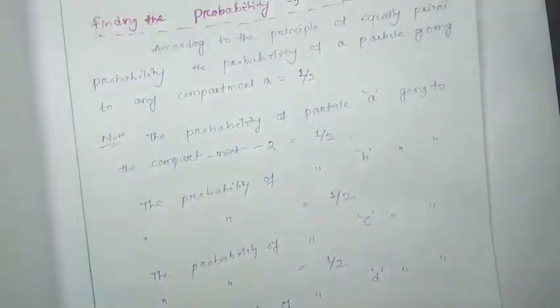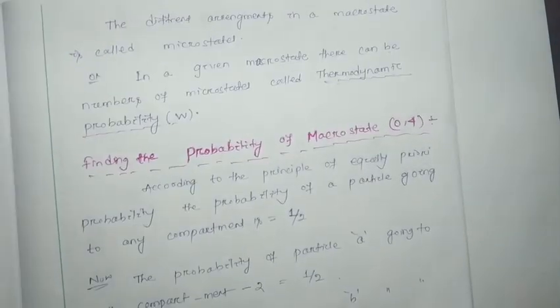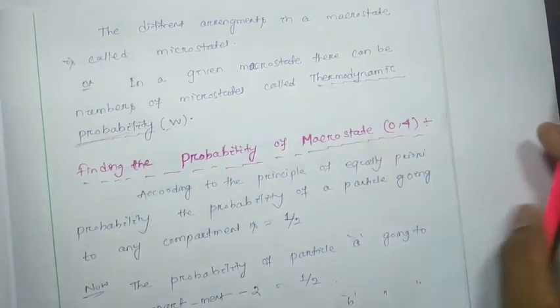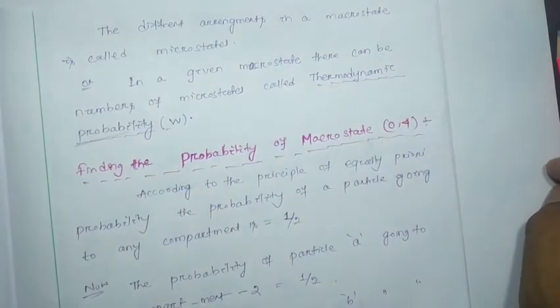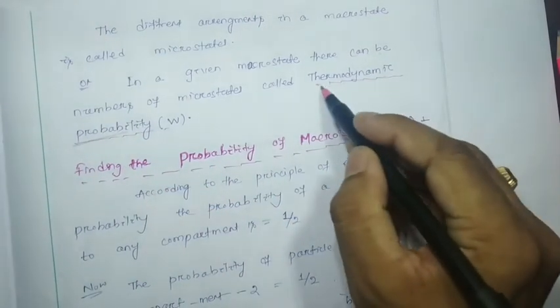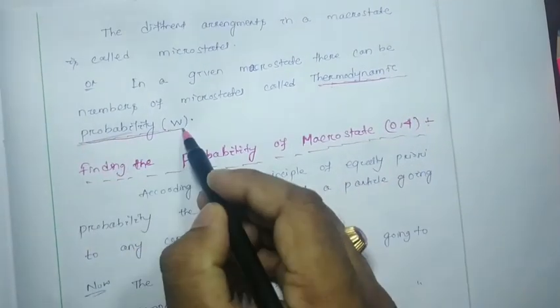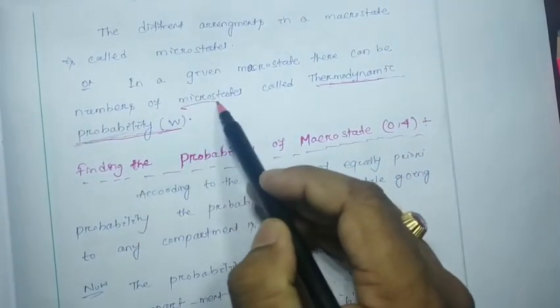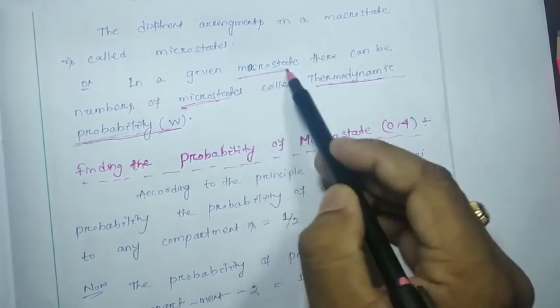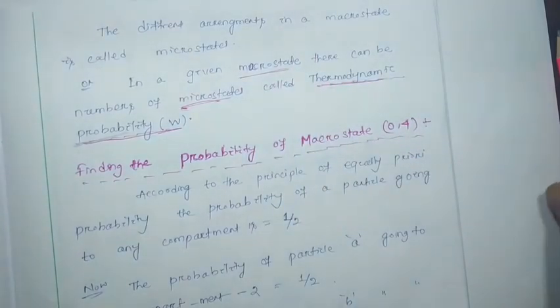The number of microstates for a particular macrostate is called thermodynamic probability. Remember it, this is a new word that you have to remember. Thermodynamic probability, W, is nothing but the number of microstates for a particular macrostate.